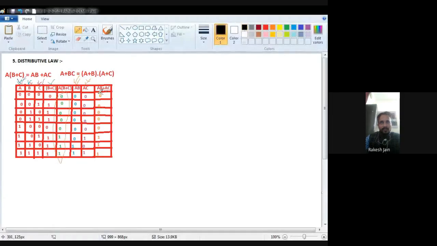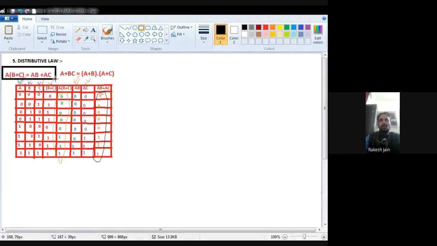A is 0 again, so I find a 0. Now all the A are 1. Now see the C. AC, A dot C, the result four times is 0.